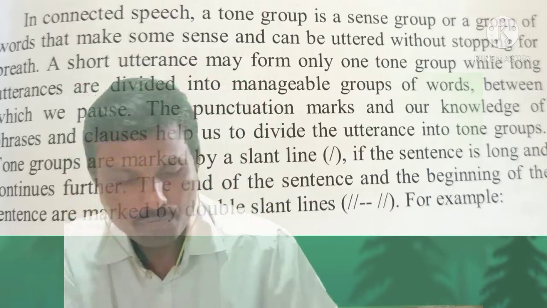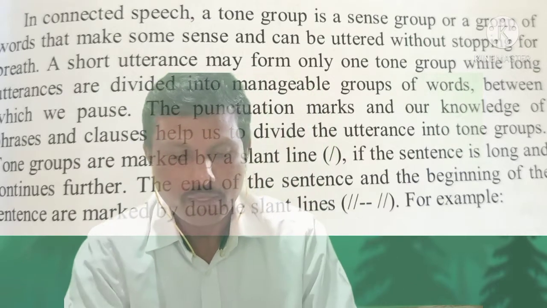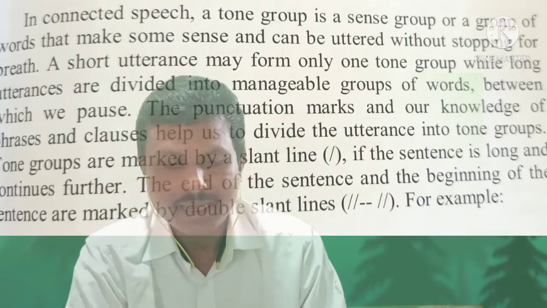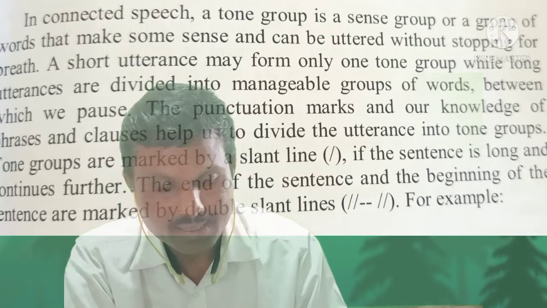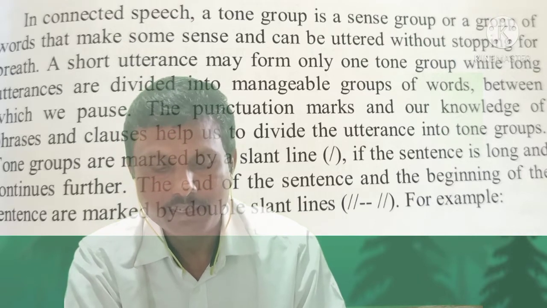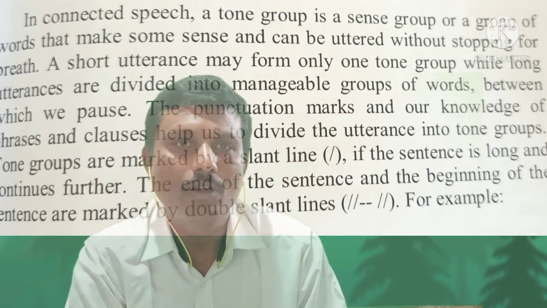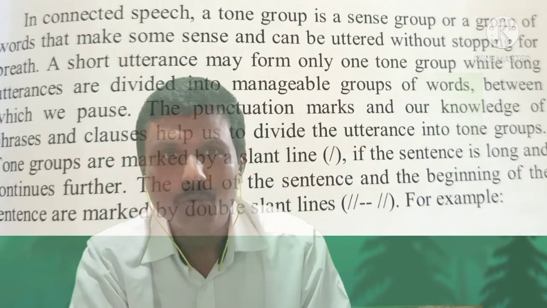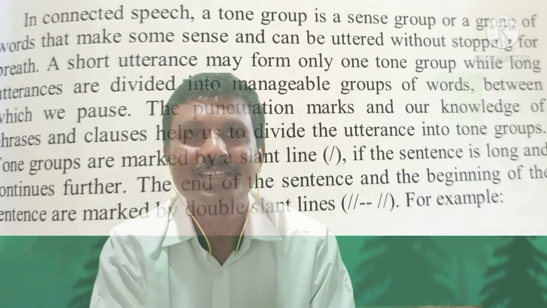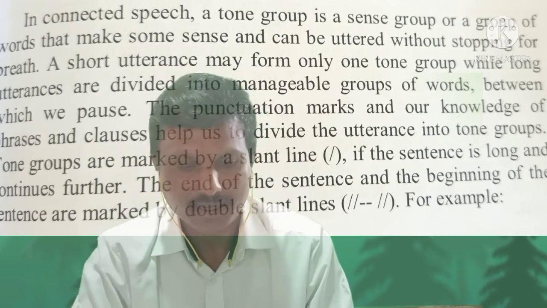The punctuation marks and our knowledge of phrases and clauses help us to divide the utterances into groups. If we have the knowledge of phrases and clauses, we divide the sentences into small tone groups.